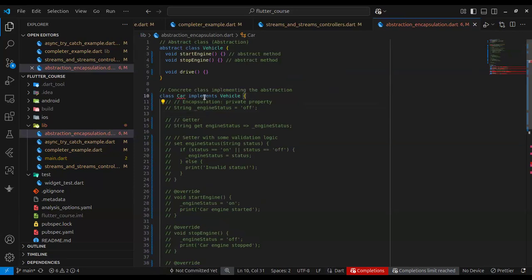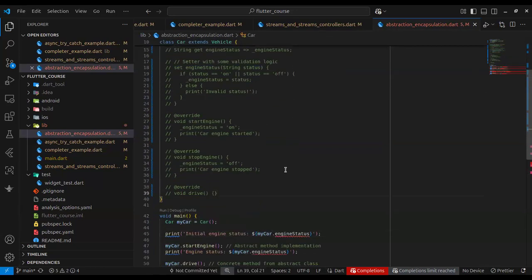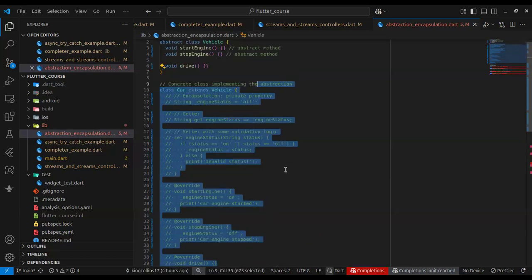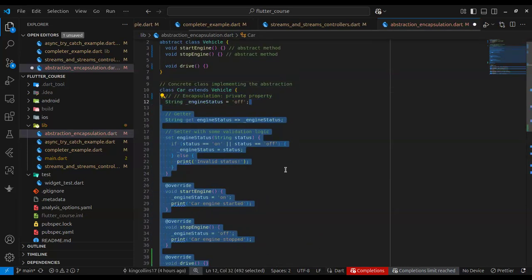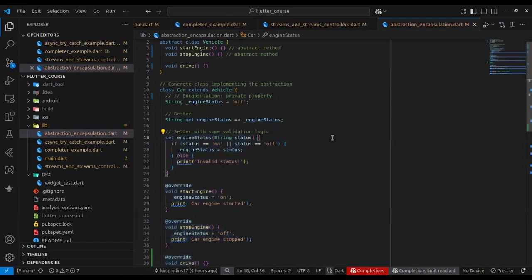But if I replace this with an extends keyword, you can see the IDE stops screaming at me. Why is that? It's because I'm only extending, not implementing. Mind you, with the extends keyword, I can also provide my own implementations for the vehicle. It kind of gives me batteries to start with. And these are very, very different use cases.